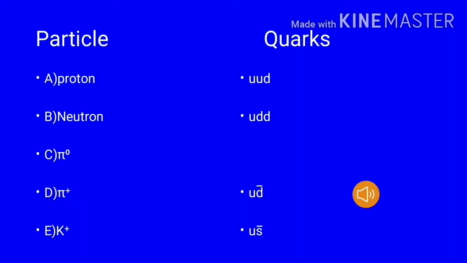Before finding the answer to this question, in video part 25, slide number 25, all the quark values are given. This value is supposed to answer this question. From the slide, we know that the quark value of proton P is UUD and the quark value of neutron is UDD. Pi plus quark is U D bar. K plus quark is U S bar. That's all.